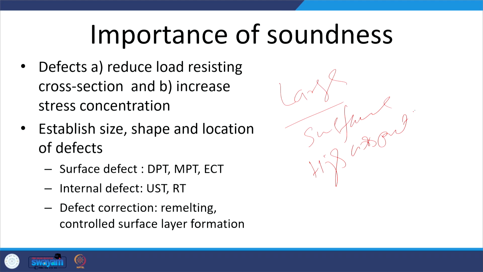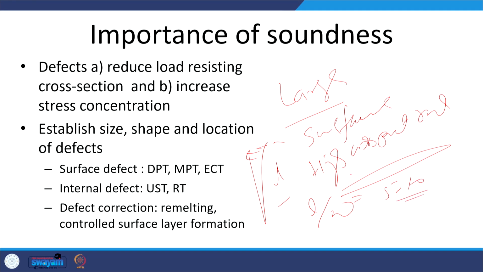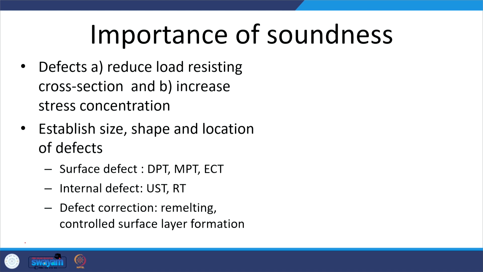High aspect ratio means the length to width is very high. Say in case of cracks like this, the length is this and the width is very limited. So the length to width ratio is very high, say 5 or 10, then these will be considered very damaging or harmful for the performance of the casting. Okay. So, what can be done to establish the casting defects?